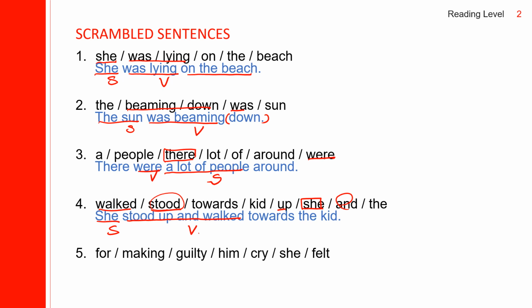And the last one, she is the subject, and the verb is felt. She felt guilty, and then the reason for making him cry. She felt guilty for making him cry. She is the subject, felt is the verb, and then guilty is going to be the complement, C-O-M-P-L-E-M-E-N-T, complement, because guilty is describing the subject. She felt guilty, the reason for making him cry.